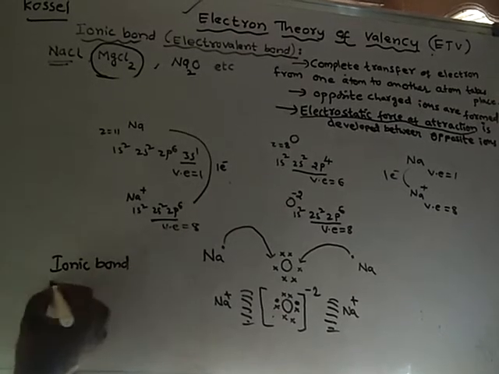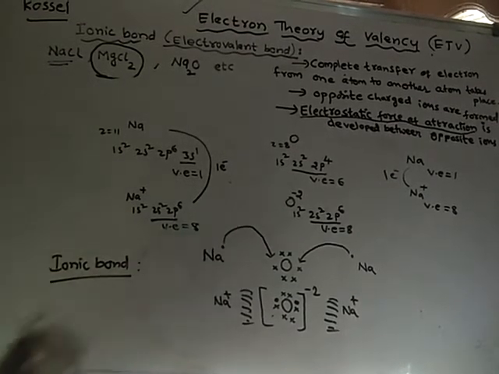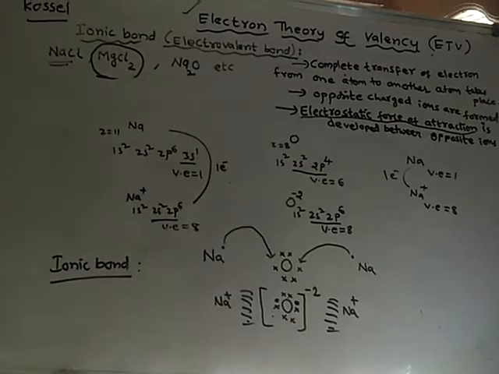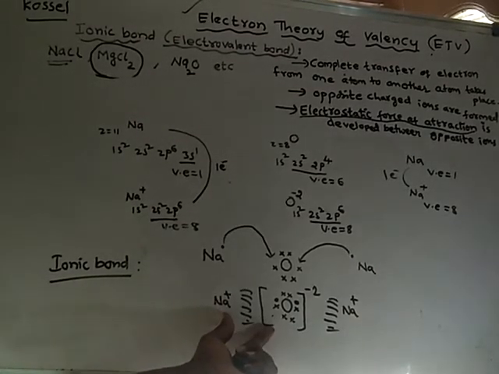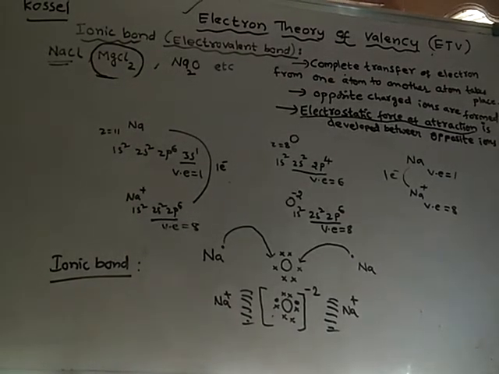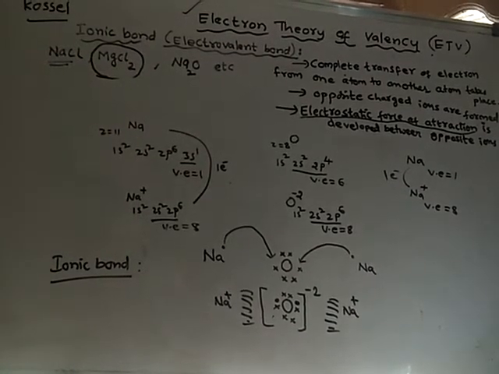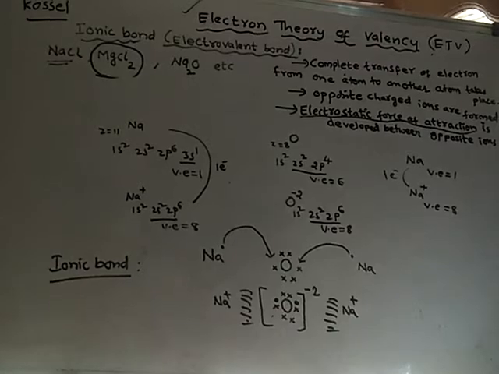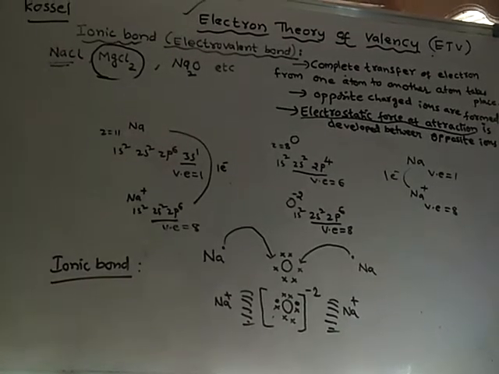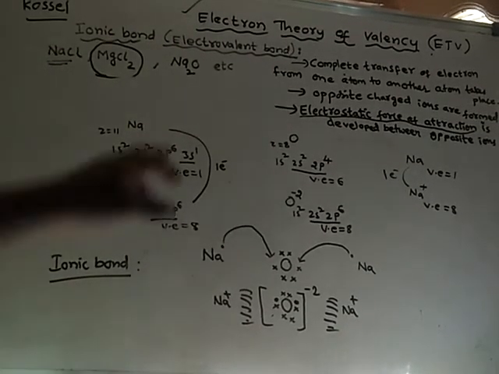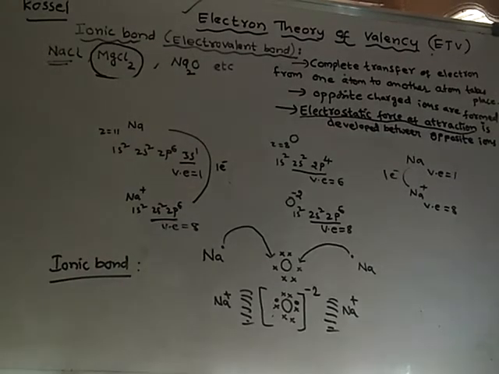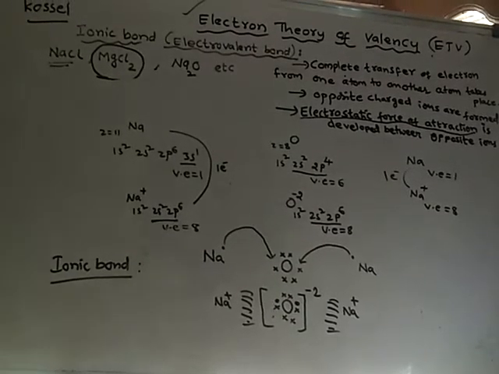Because bond means force of attraction, ionic means force of attraction between oppositely charged ions. Hence it is called an ionic bond. So in this way, ionic bond can be explained in sodium oxide, Na2O. In sodium oxide, what type of bond will you find? You will find ionic bond. So how is that ionic bond formed?